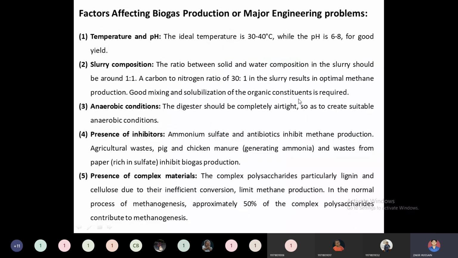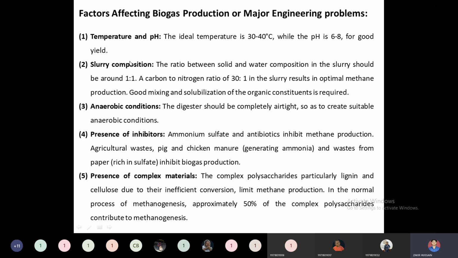Then the factors affecting the process. The first one is temperature and pH. Temperature is around 30 to 40 degrees Celsius, and pH is 6 to 8, which is good for a good biogas yield. Before fixing the temperature, we need to take into consideration the raw materials we are supplying and the environmental conditions under which we are going to synthesize the biogas. So initial research needs to be conducted before adding the raw materials. There is also a challenge in maintaining temperature and pH.